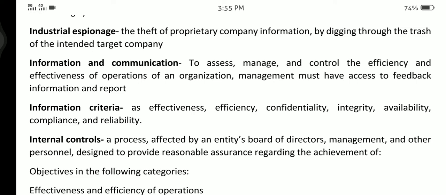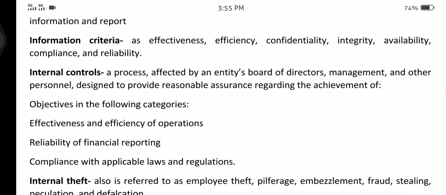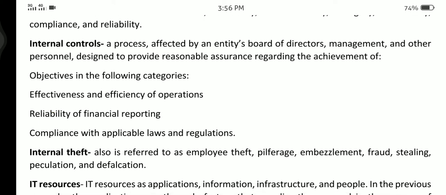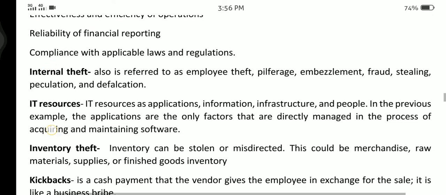Management must subject access to feedback, information, and report. Information criteria: effectiveness, efficiency, confidentiality, integrity, availability, compliance, and reliability. Internal control, a process affected by an entity's board of directors, management, and other personnel designed to provide reasonable assurance regarding the achievement of objectives in the following categories: effectiveness and efficiency of operation, reliability of financial reporting, and compliance with applicable laws and regulations.